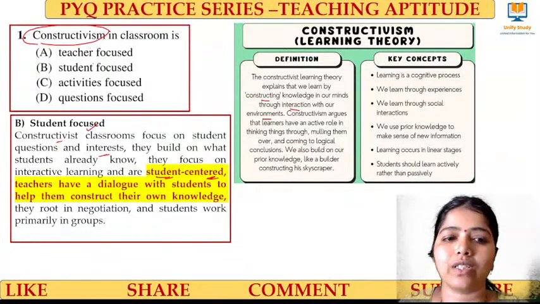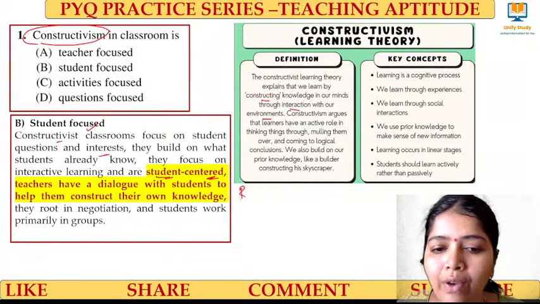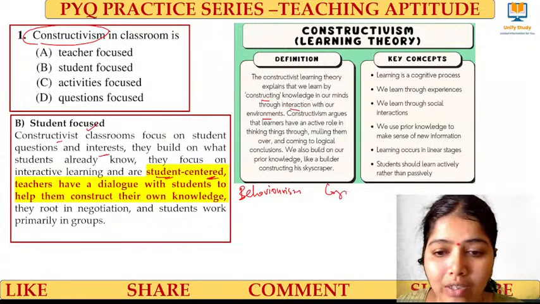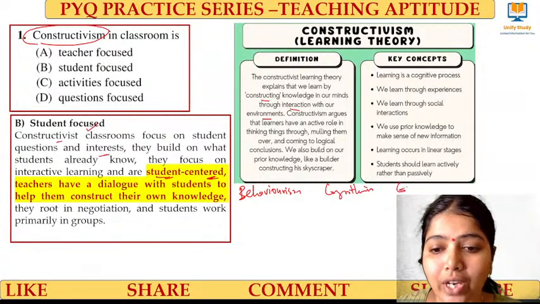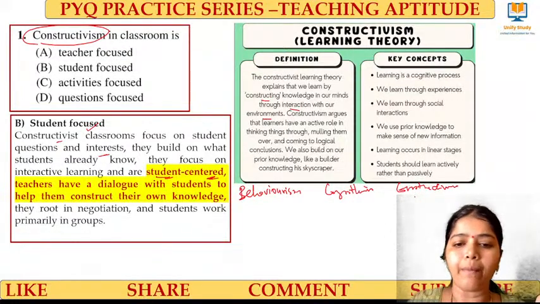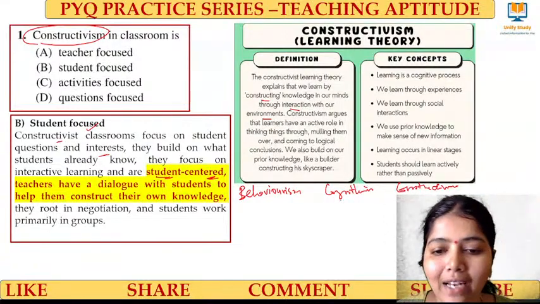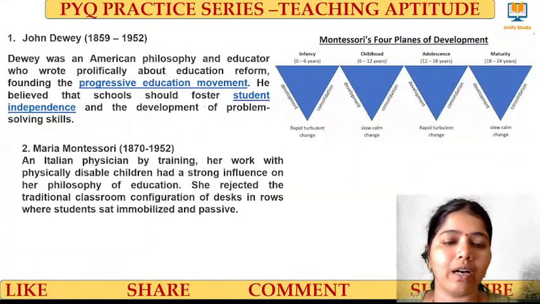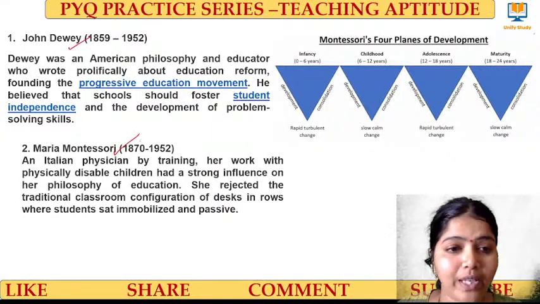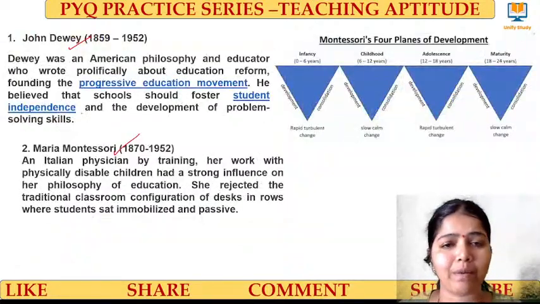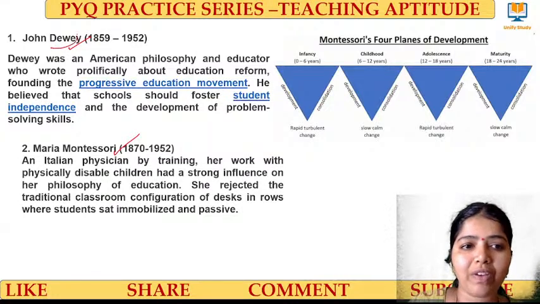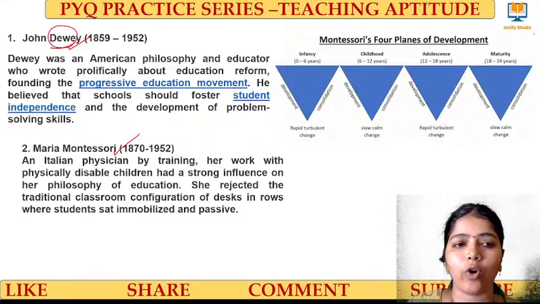With respect to this, what are all the theories that we have? We have behaviorism, cognitivism, and constructivism. These three are the major learning theories. In constructivism theory, we have important people like John Dewey, Maria Montessori, and Jean Piaget. Very, very important philosophers who worked in the learning theory of constructivism. John Dewey, we have got a question in the examination, I hope so, right?